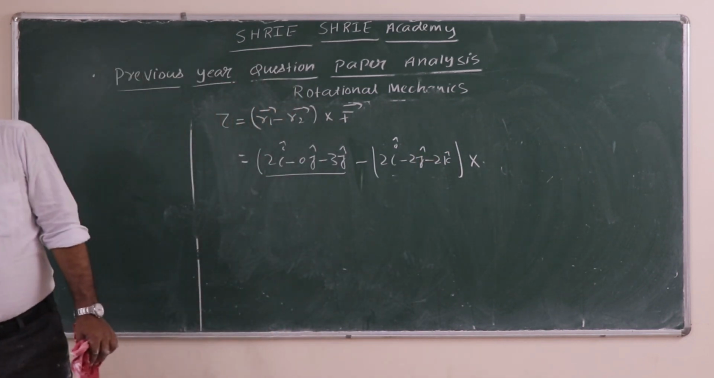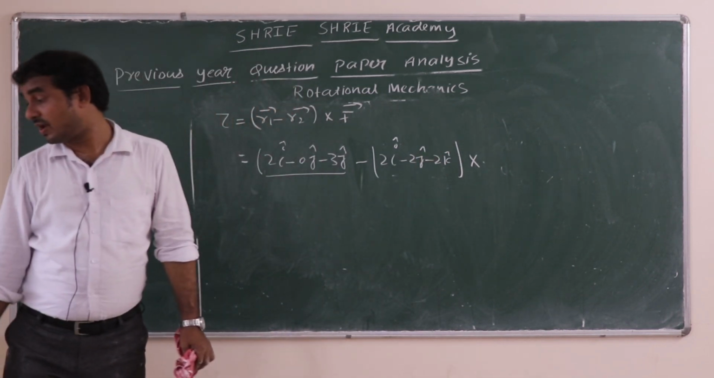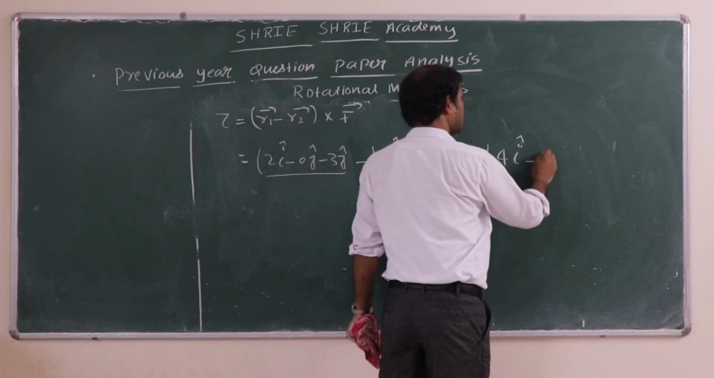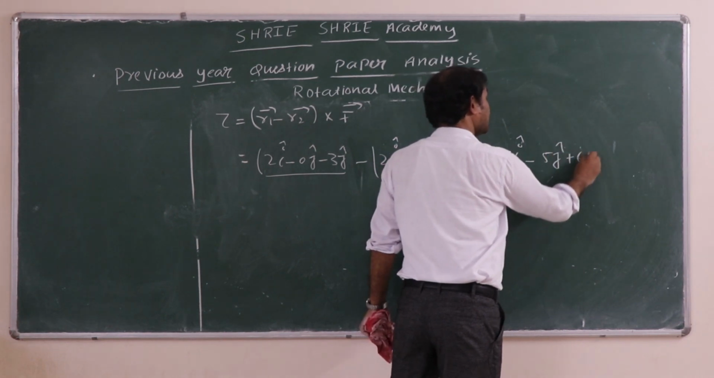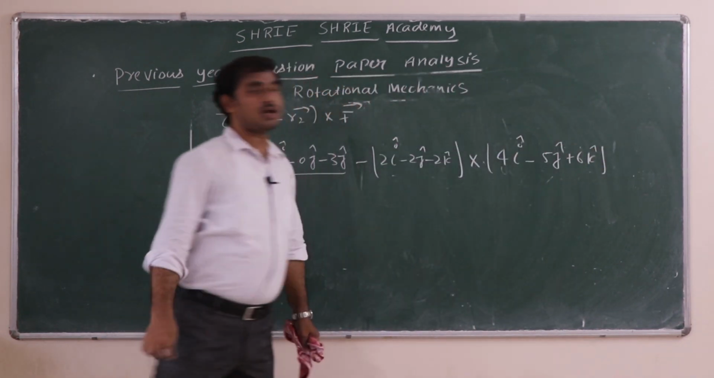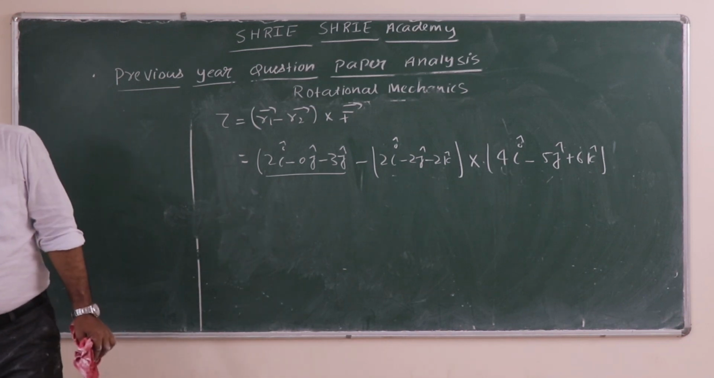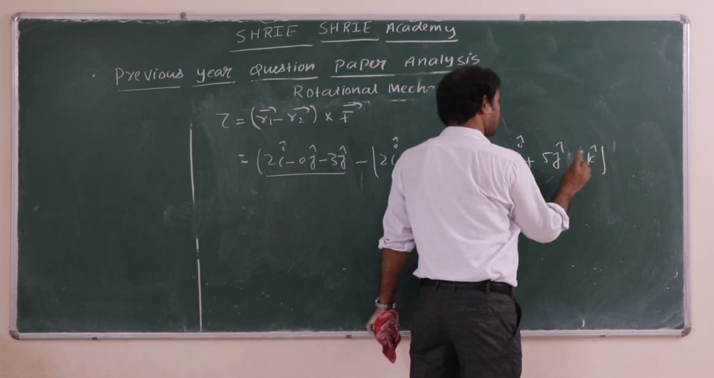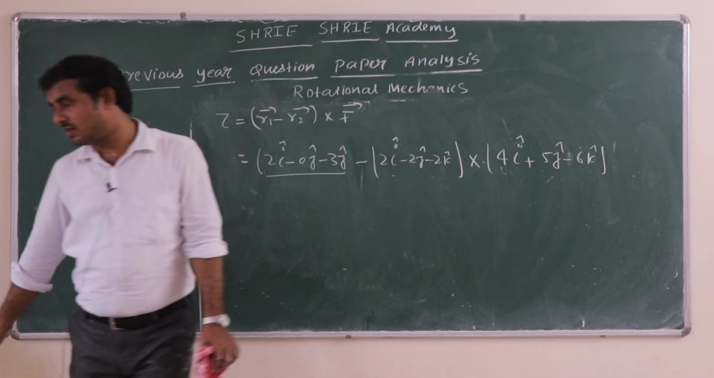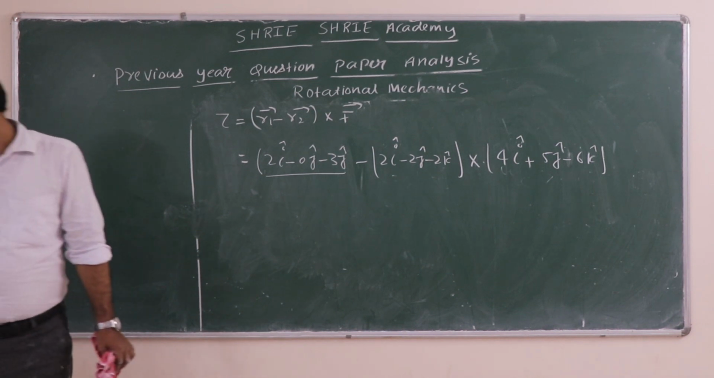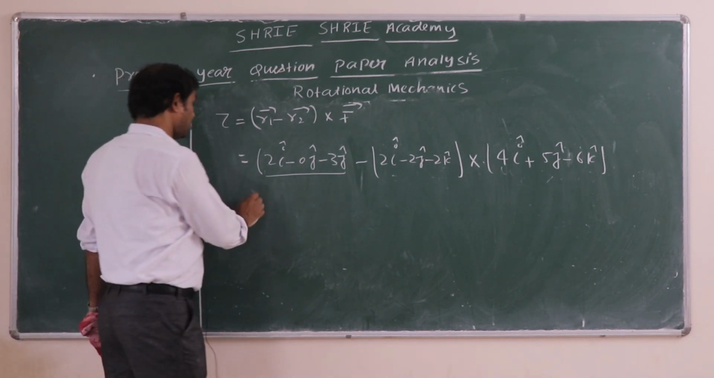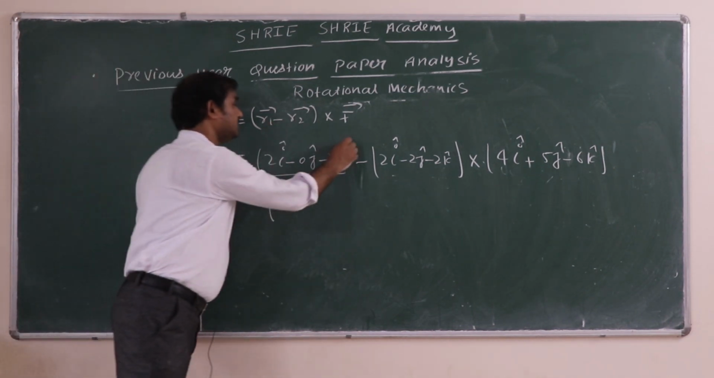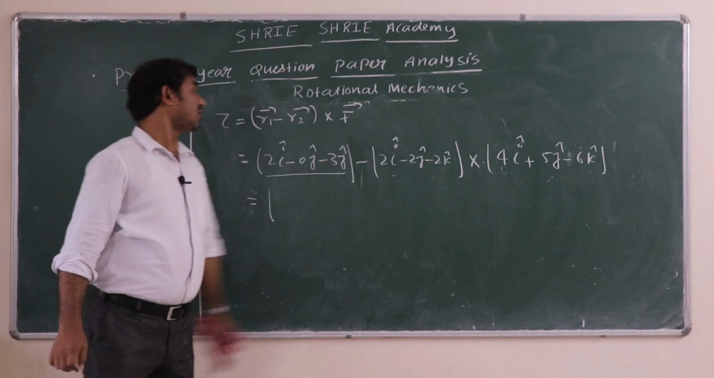Cross product with the force vector, that is 4i plus 5j minus 6k. Right, only thing is you have to take 4i plus 5j minus 6k, which is given. Now you have to first find out R1 minus R2. Since a minus sign is there, the sign is going to be changed.